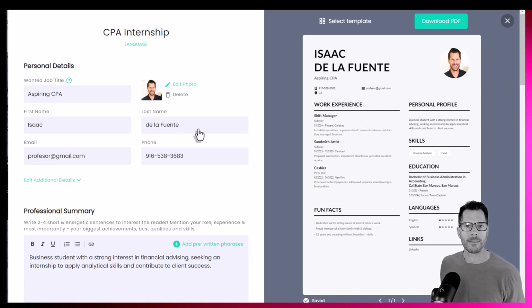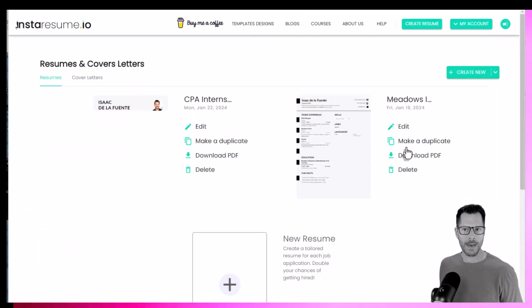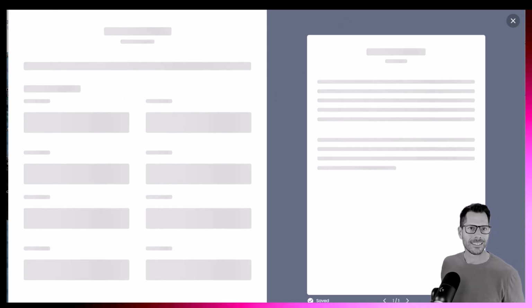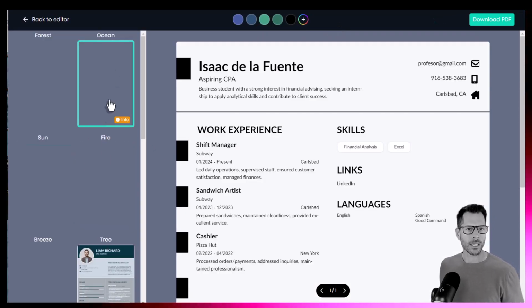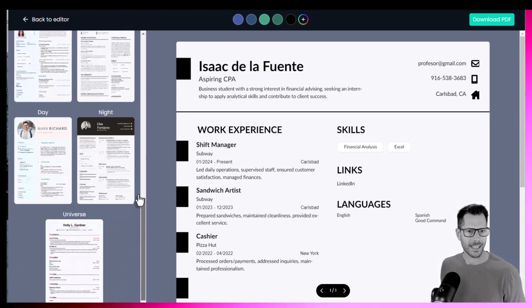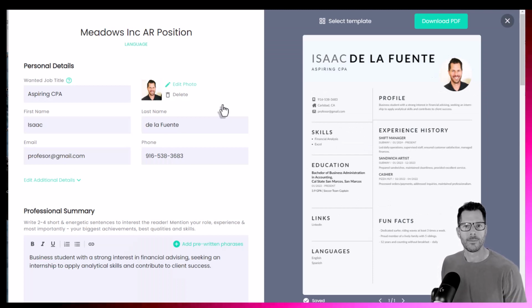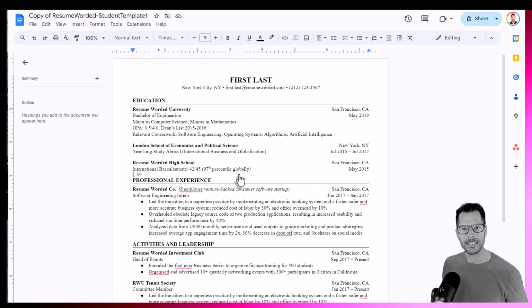Now, I don't recommend this as your first step. And I don't recommend this if you're only submitting jobs online. Why? Oftentimes these specially formatted resumes, and you can see this one, instaresume.io, which is free, they're actually really good. But if you look at all the formats, they are all colors, pictures, things like this. You'll often hear that the online systems don't like that. This would be an extra thing that you do. You generally want to use a trusted resume that's really clean and simple.